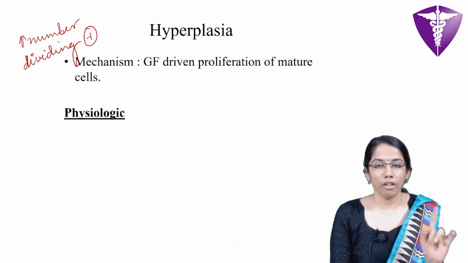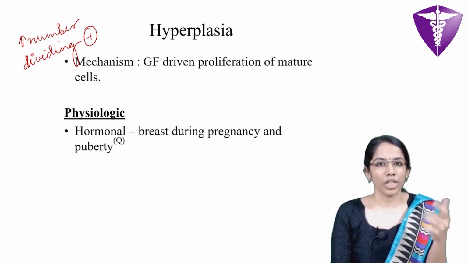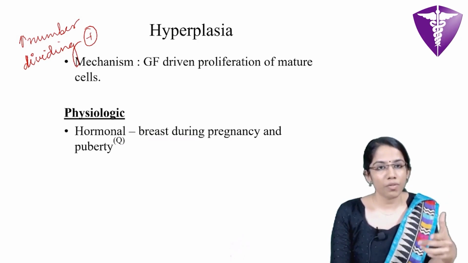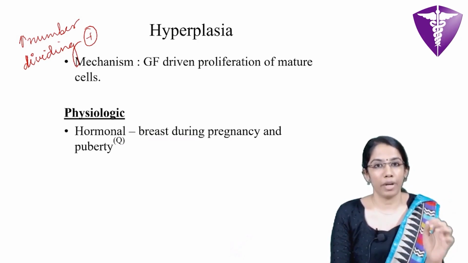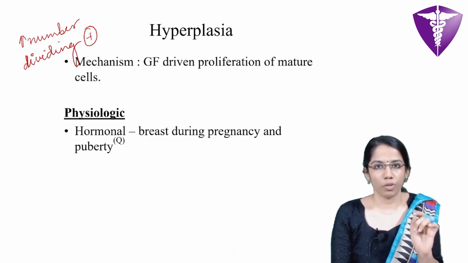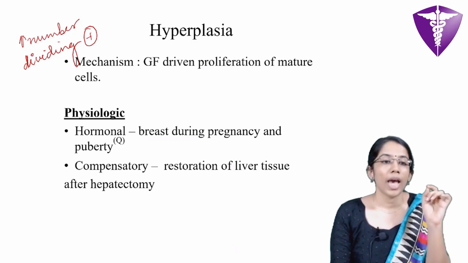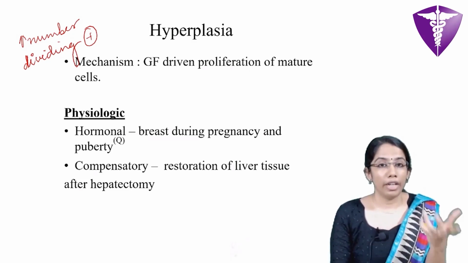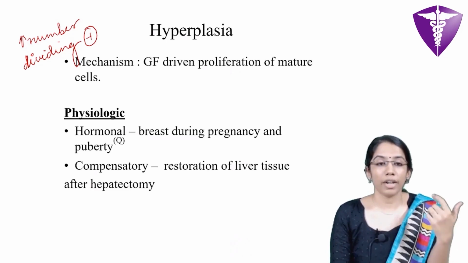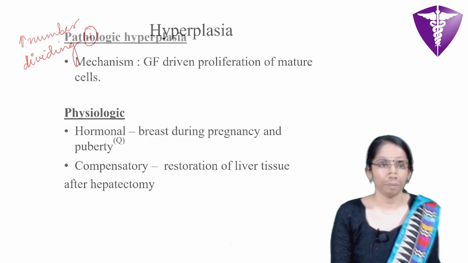Hyperplasia too can be either physiologic or pathological. Physiological, as we already said, due to hormonal stimulation, there occurs physiological hyperplasia in the breast tissue during puberty and pregnancy. So, along with hyperplasia, hypertrophy also occurs. And in case of liver, after partial hepatectomy, there may occur compensatory hyperplasia.